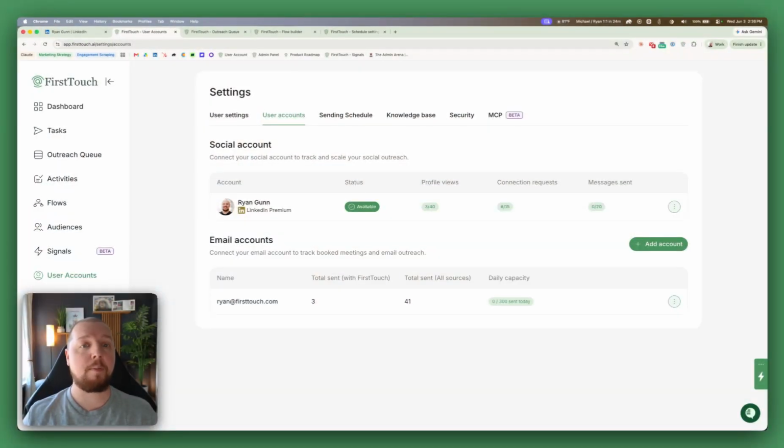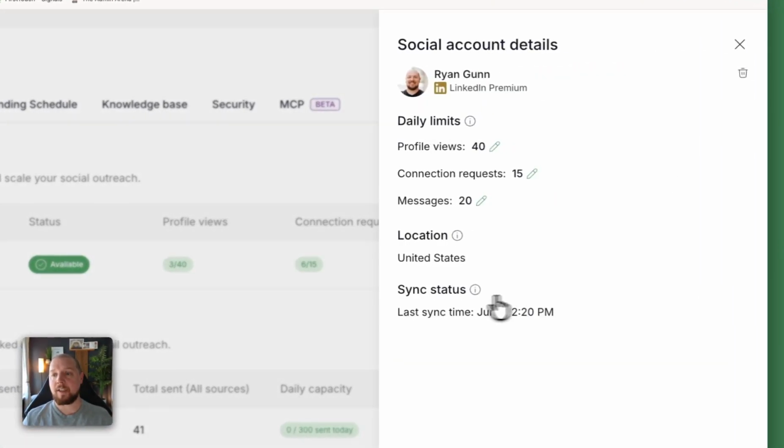FirstTouch is built with these unique factors in mind so that you can automate LinkedIn activity without worrying about your account getting flagged. We've included features like an action queuing system and a sending schedule to ensure that your trust score stays high and your messages get seen. FirstTouch enforces rate limits that are even more strict than LinkedIn's own limits. By default, we have you set to 10 connections and 20 messages per day, but you can increase or decrease these in your settings. So what happens if you enroll more contacts than you can send in a day?